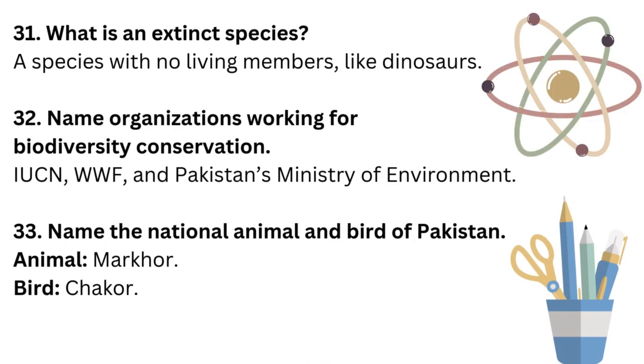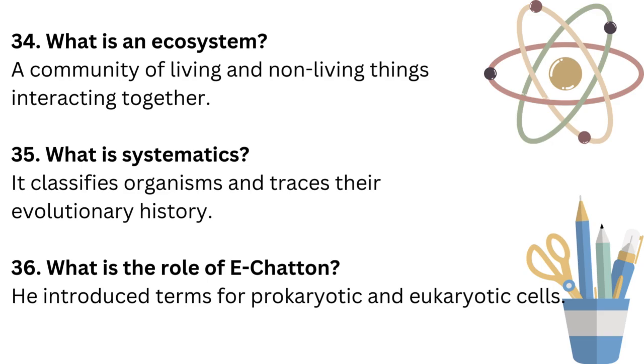Name organizations working for biodiversity conservation. IUCN, WWF, and Pakistan's Ministry of Environment. Name the national animal and bird of Pakistan. Animal, markhor. Bird, chakor. What is an ecosystem? A community of living and non-living things interacting together. What is systematics? It classifies organisms and traces their evolutionary history.